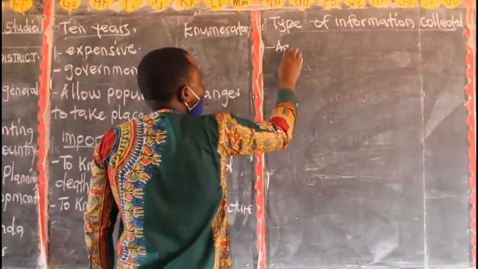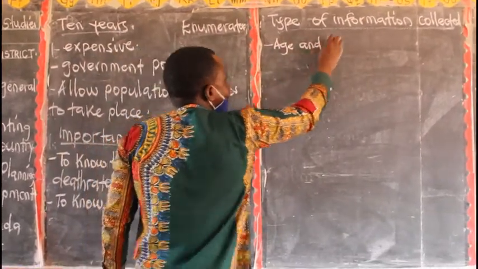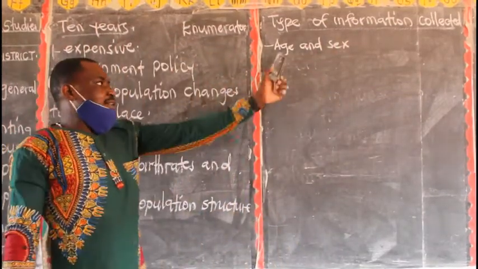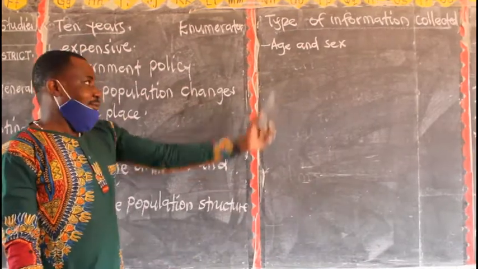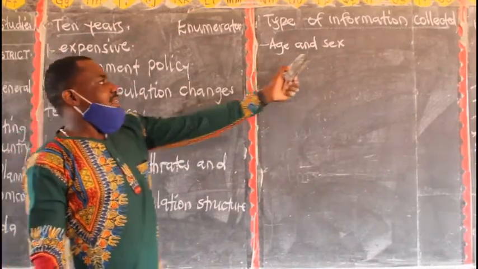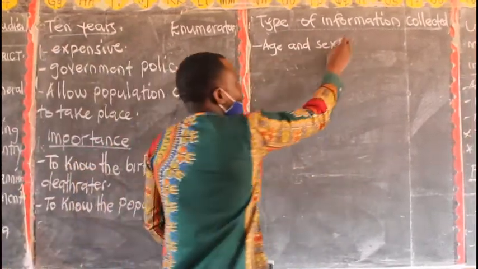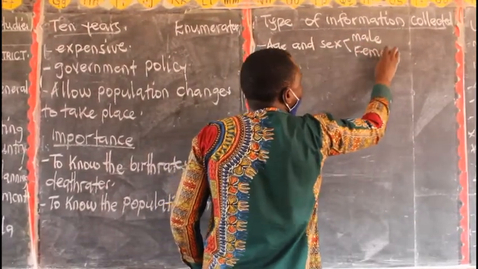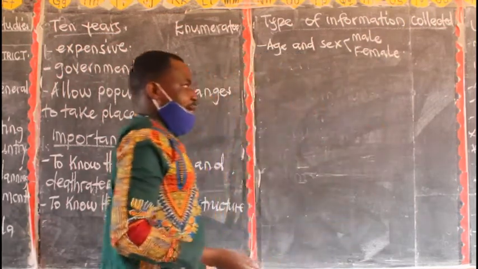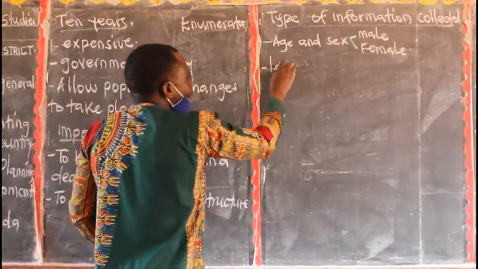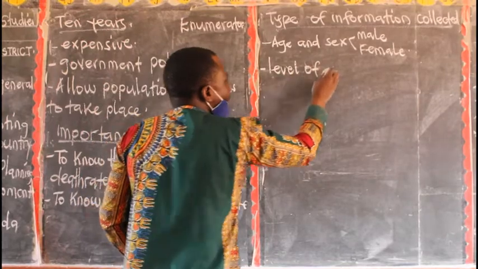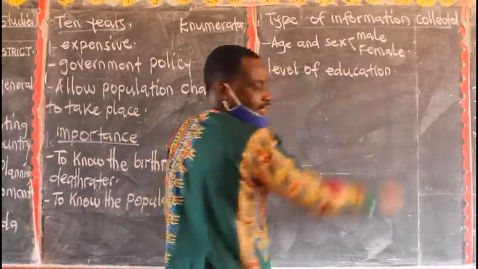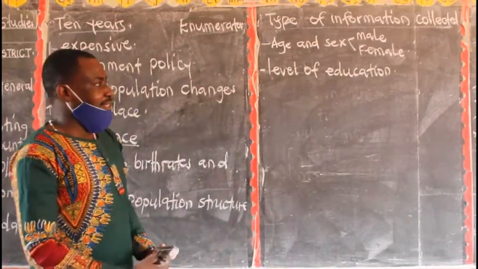One, we have age and the sex. So after mentioning your name, they will ask you, how old are you? Then you mention your age. Then under sex, remember I said here, we look at male, and also the female. Then what else? We have the level of education. Are you educated or you are not educated?